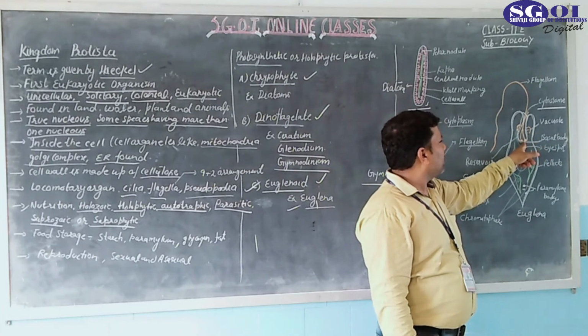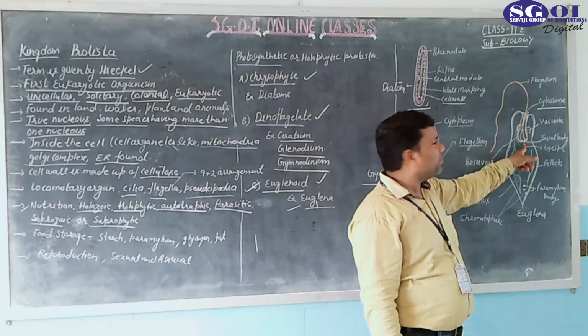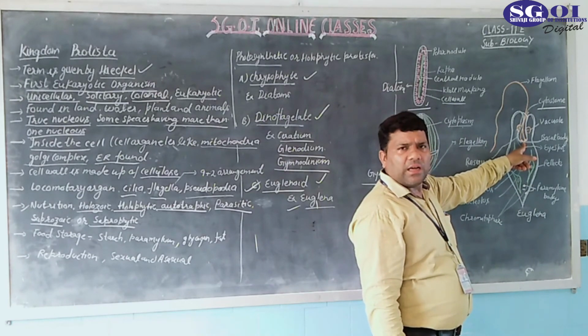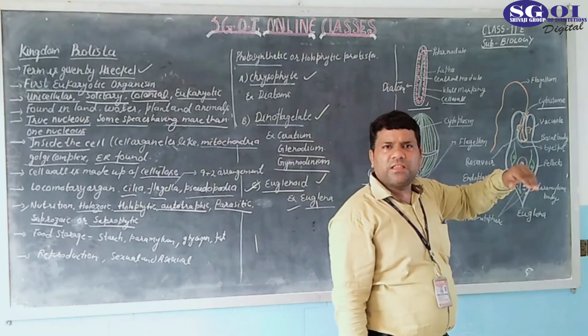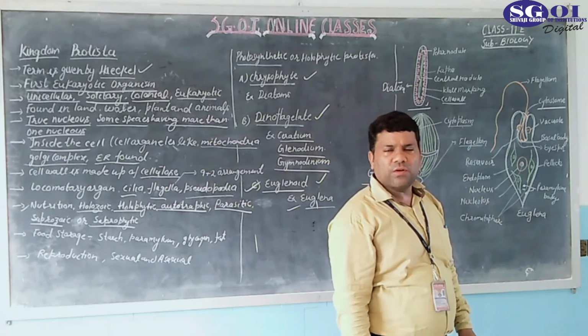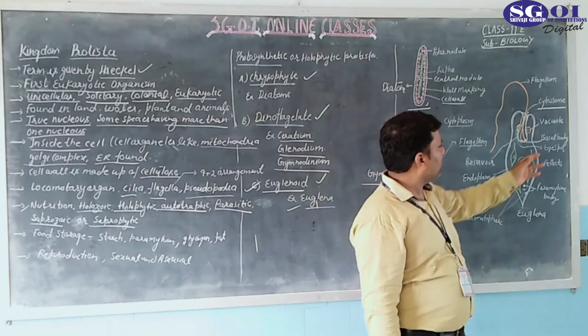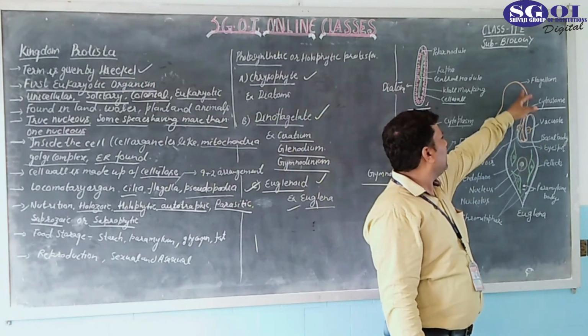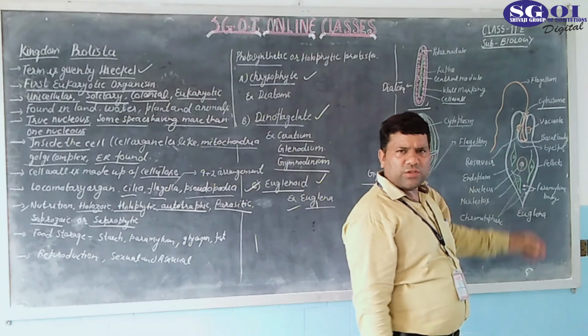This one is known as the basal body. This is an important point. The basal body is a structure from which the flagella originate. Okay, flagella originate from the basal body of Euglena. This is the flagella, the locomotory organ.